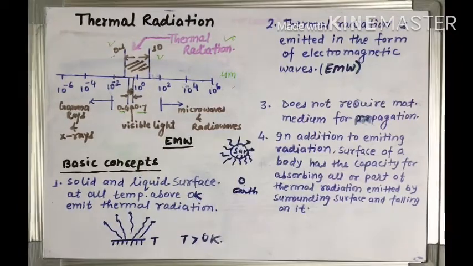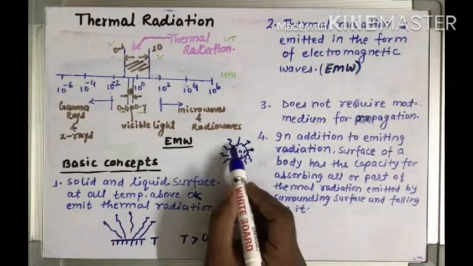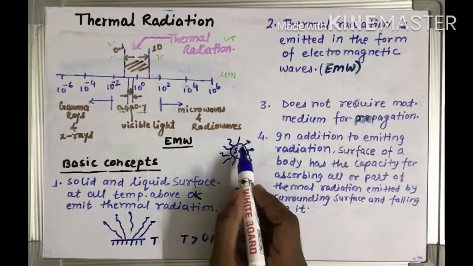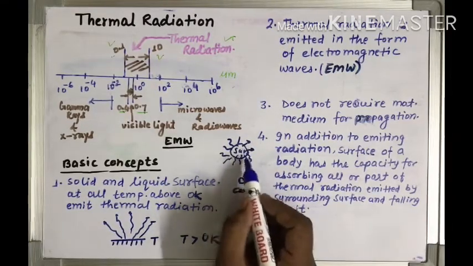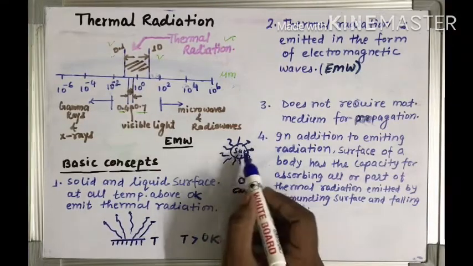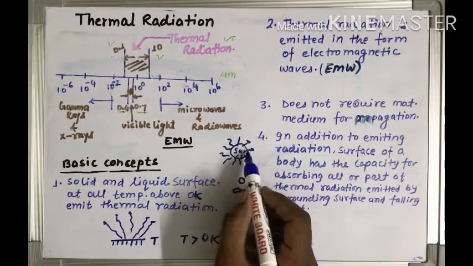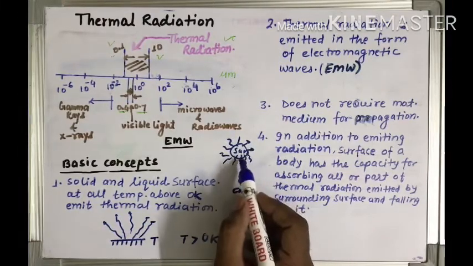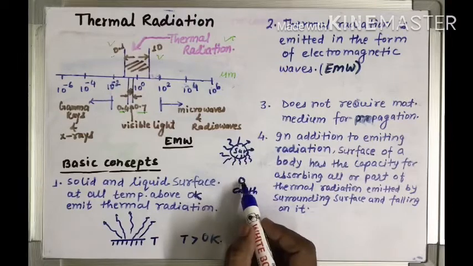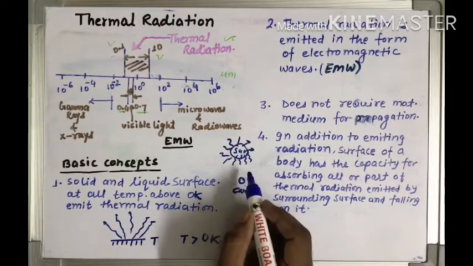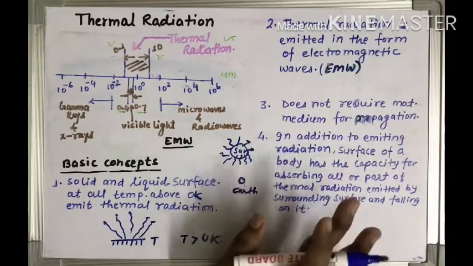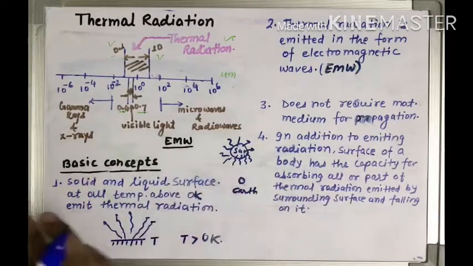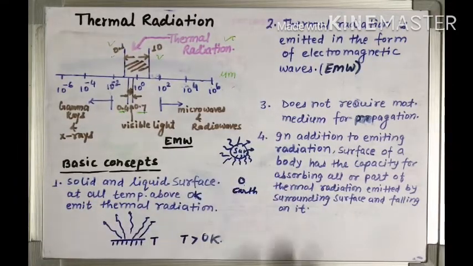Like, for example, from a very simple example, if we take the sun and earth, we know that the sun radiates thermal energy, and this thermal radiation in the form of electromagnetic waves is emitted in all directions. A few of these electromagnetic waves, the thermal radiation, go to the earth. In between sun and earth there is a space which is vacuum. So we can understand that the electromagnetic wave does not require any kind of medium. It can travel in the vacuum.